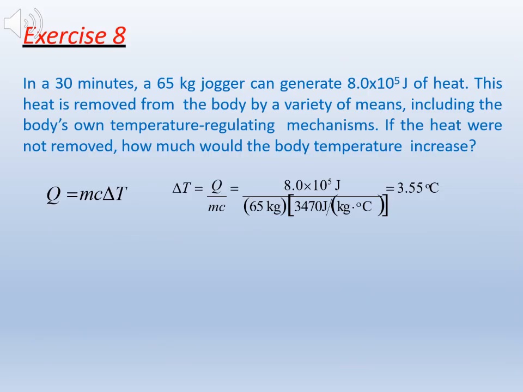Let's go to the example. In 30 minutes, a 65 kg jogger can generate 8.0x10^5 J of heat. This heat is removed from the body by a variety of means, including the body's own temperature-regulating mechanisms. If the heat were not removed, how much would the body temperature increase?